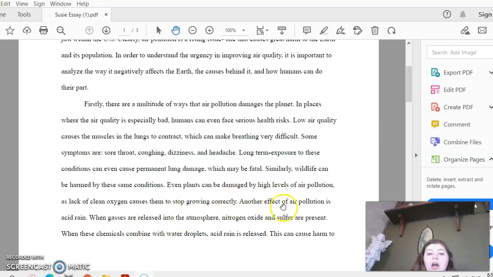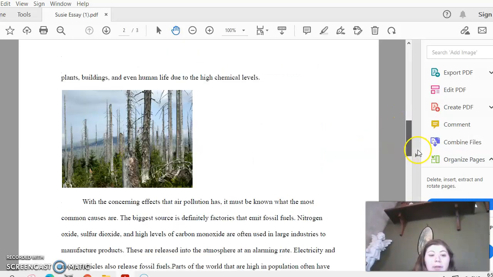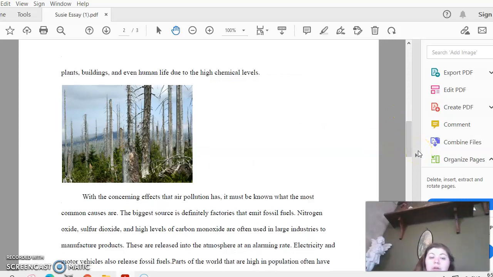Another effect of air pollution is that nitrogen oxide and sulfur are present. When these chemicals combine with water droplets, acid rain causes harm to plants, buildings, and even human life due to the high chemical levels. And this picture right here that we are looking at shows some of the effects of acid rain.